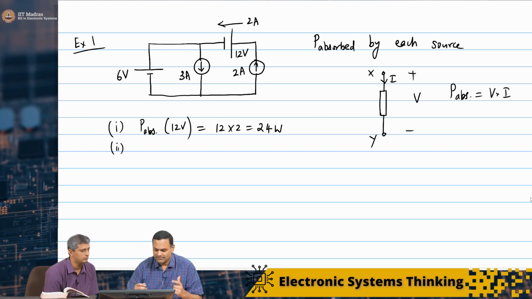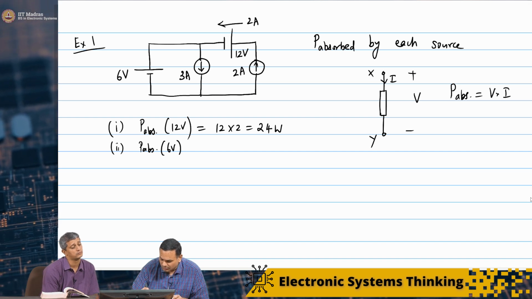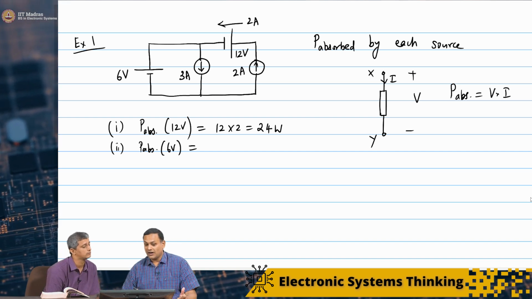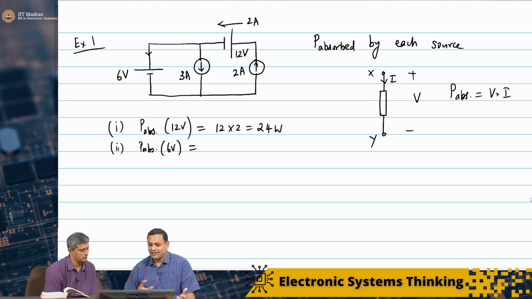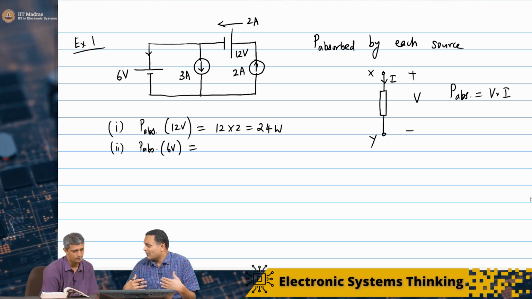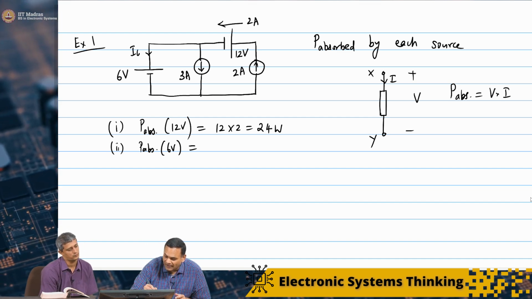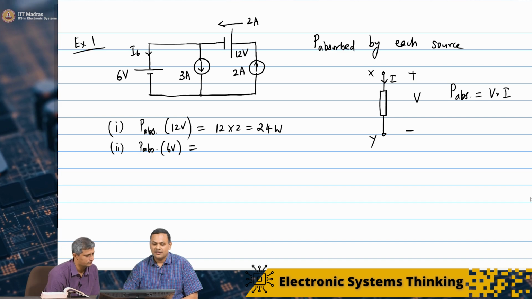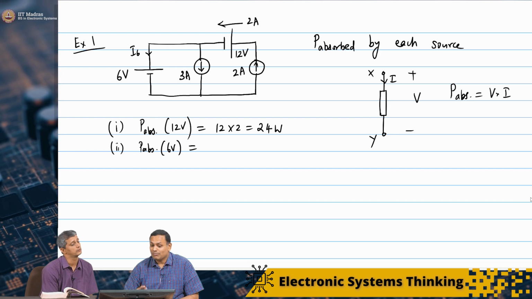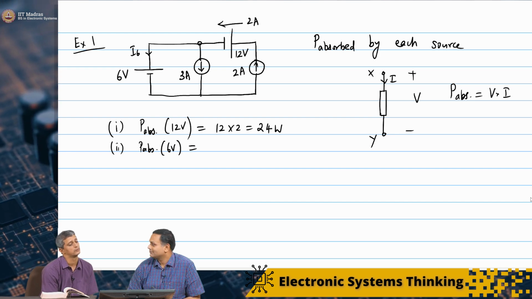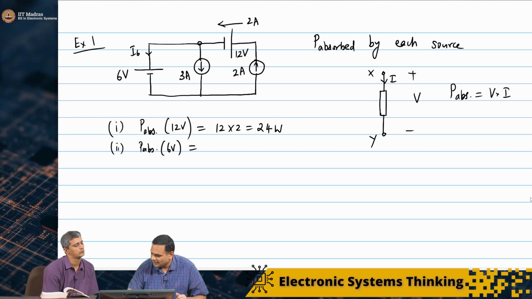Then I want to look at the 6 volt source. Of course I am going to take this as the direction because I want to find the power absorbed. So I'll call that current I6, for the 6 volt source. I find this out by performing KCL at this node.